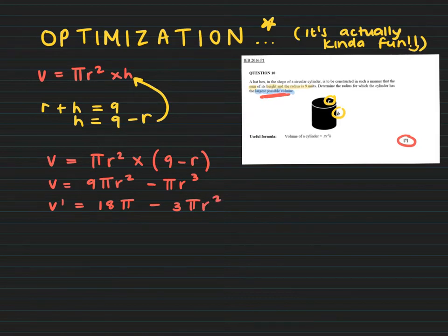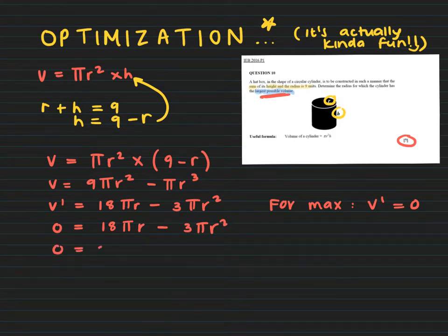Remember that when we're finding a maximum, for the largest possible volume, you let the derivative equal 0. So I'm going to have 0 equals 18 pi r minus 3 pi r squared. Now I'm just going to solve.